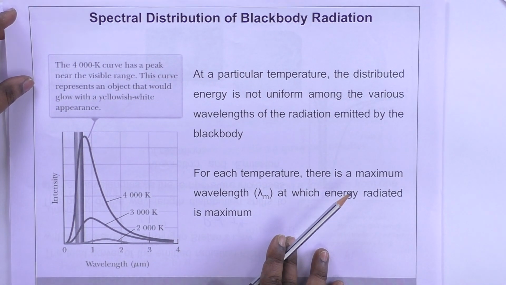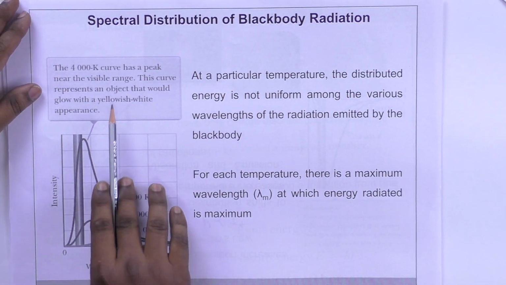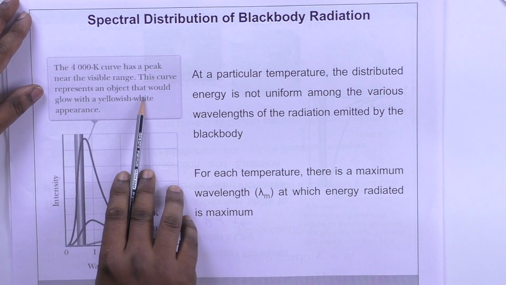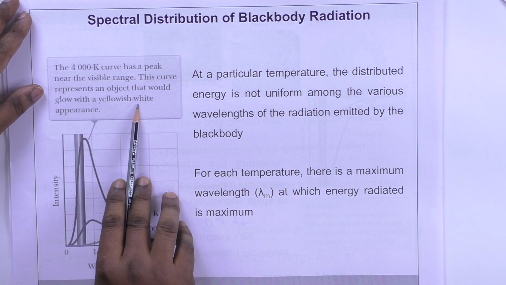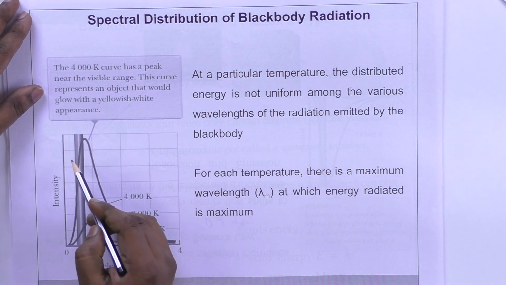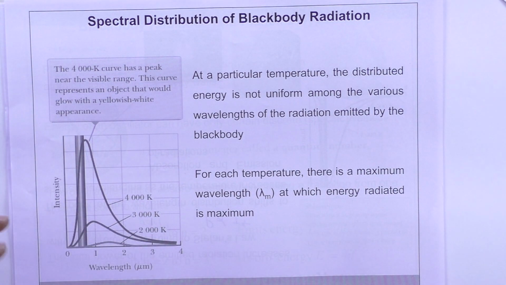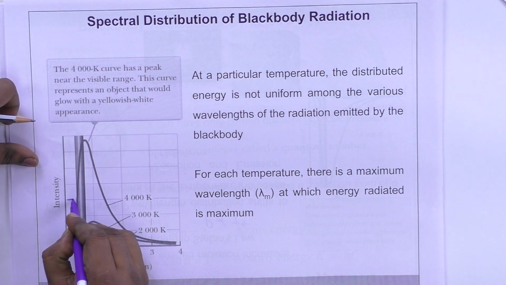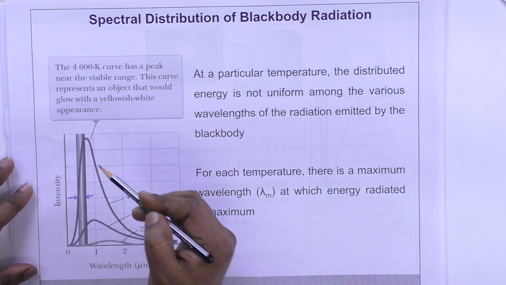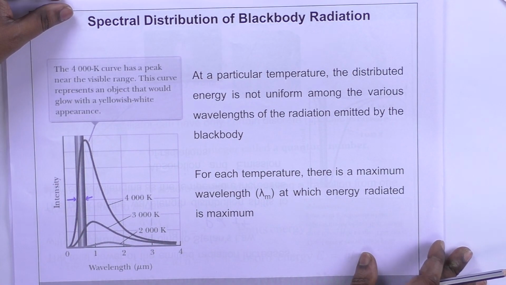Spectral distribution of black body radiation. The 4000 Kelvin curve has a peak near the visible range. This curve represents an object that would glow with a yellowish white appearance. So this is the 4000 Kelvin curve, and this is the visible region of the spectrum. The maximum lies somewhere close to the yellowish region.